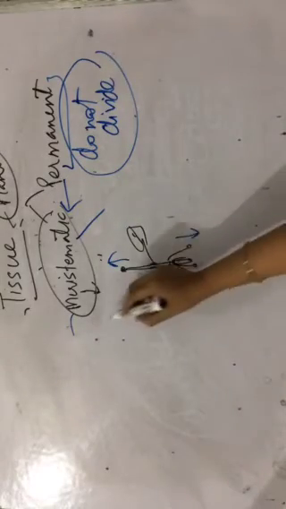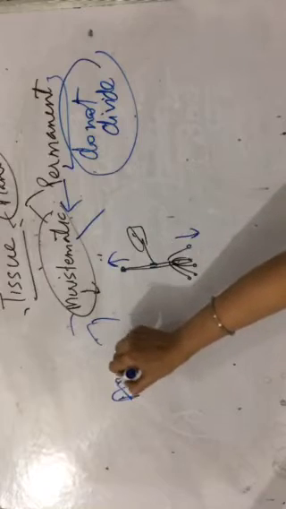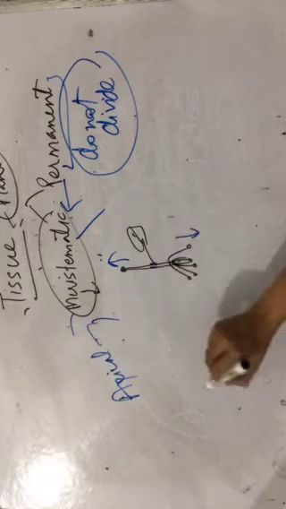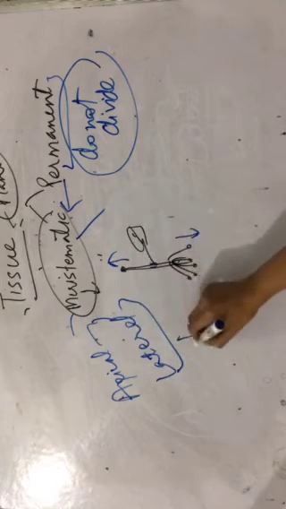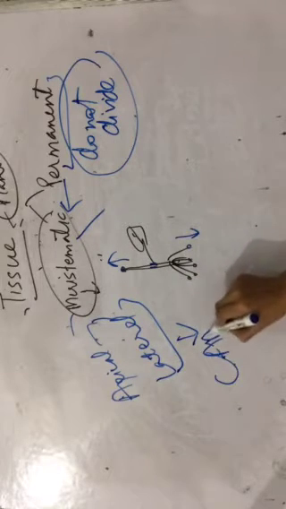Okay, two types of meristematic tissue, apical and next one is lateral. Now lateral meristem is also known as cambium.